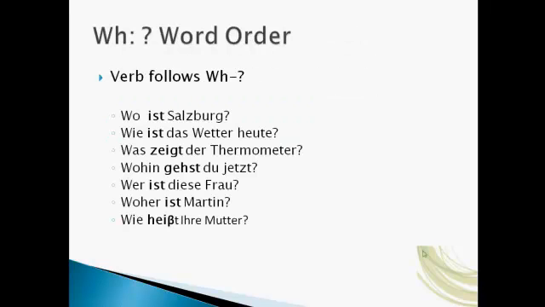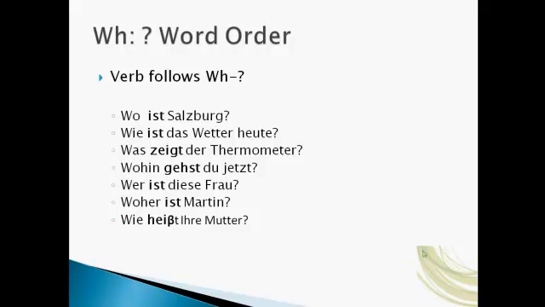And then when you have WH word order verbs, the verb just follows the WH word. So wo, this is where. Wo ist Salzburg? Salzburg ist in Österreich. All right. So where is Salzburg? Salzburg is in Austria. Wie ist das Wetter heute? So the wie is how. How is the weather today?